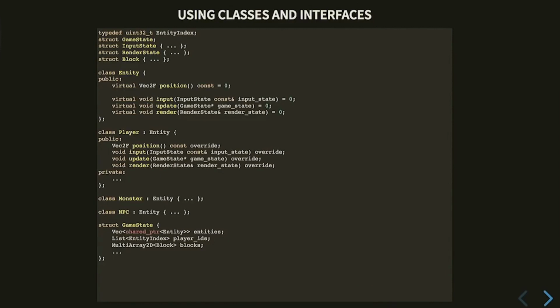So then the player implements this interface. The player has a position. They handle input, handle update, handle render. Monster and NPC are exactly the same. And now we can keep a shared pointer to entity instead of a shared pointer to void. Okay, this seems like it could work.